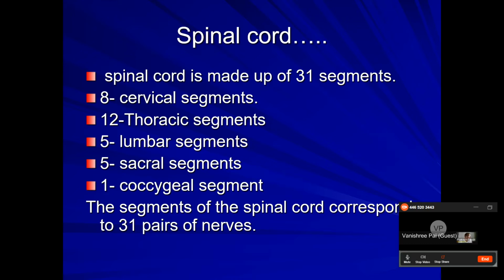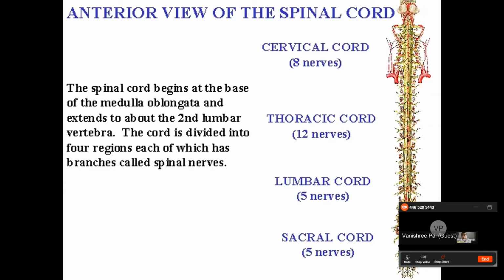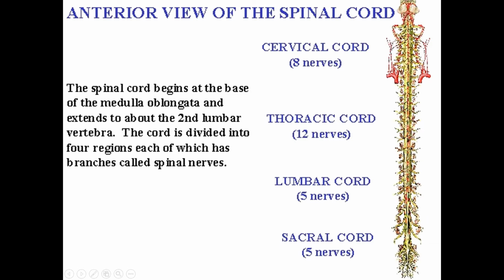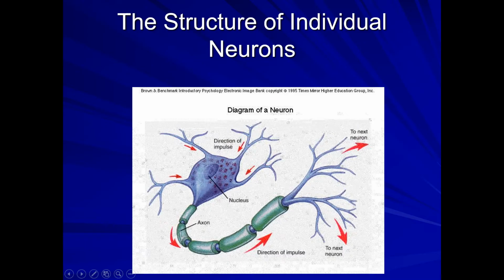In the case of the human being, it has been reduced. So altogether there are 31 segments, and these segments of the spinal cord correspond to 31 pairs of nerves, because from each segment there arises a pair of nerves. See, this is how the segments appear here: 8 cervical, 12 thoracic, 5 lumbar, 5 sacral, and the last one the coccygeal.